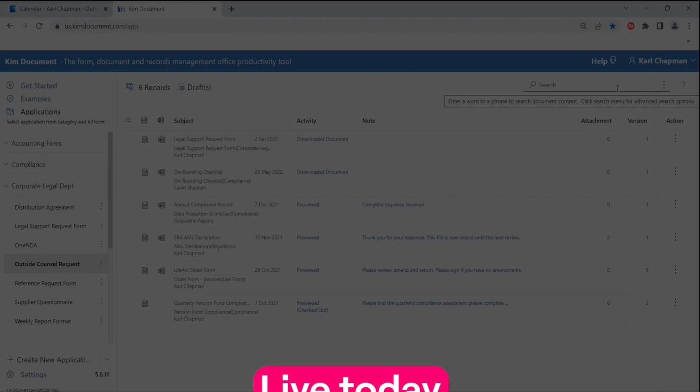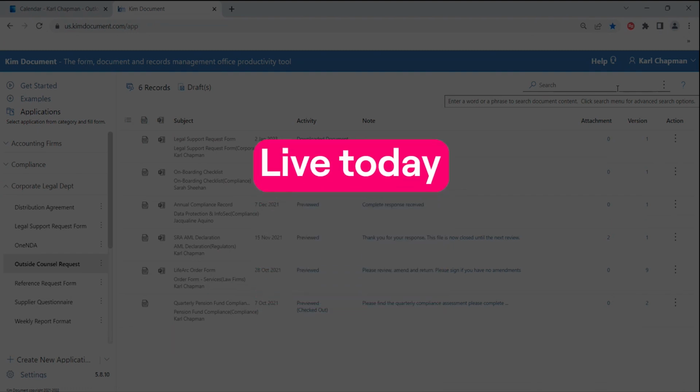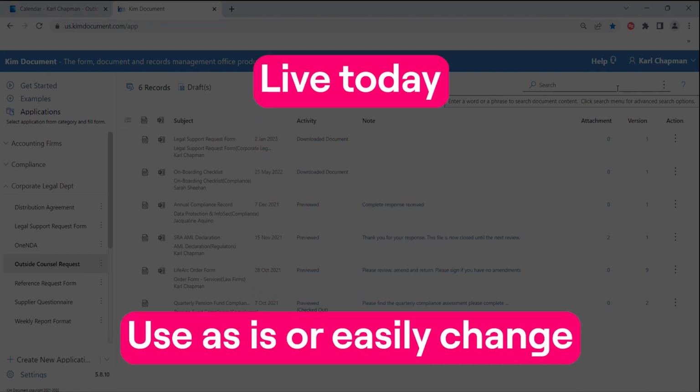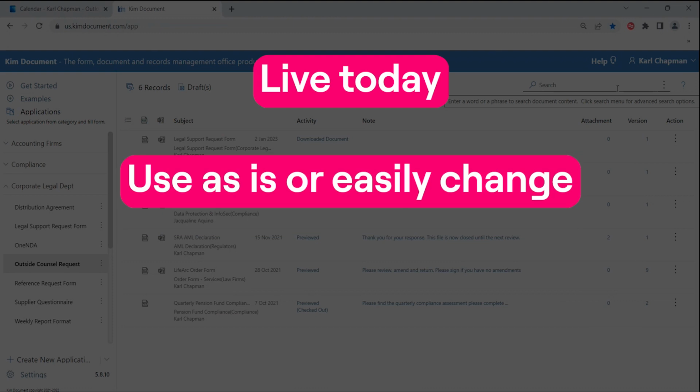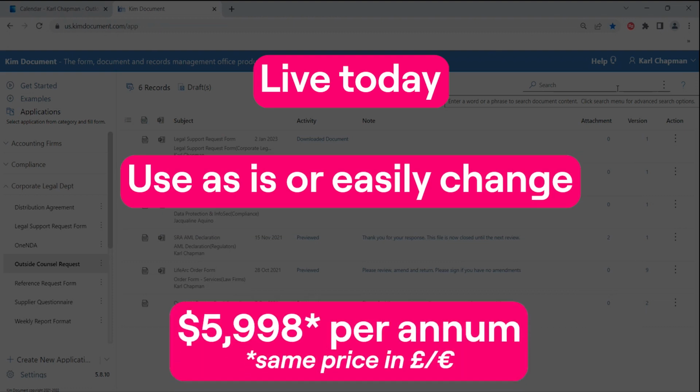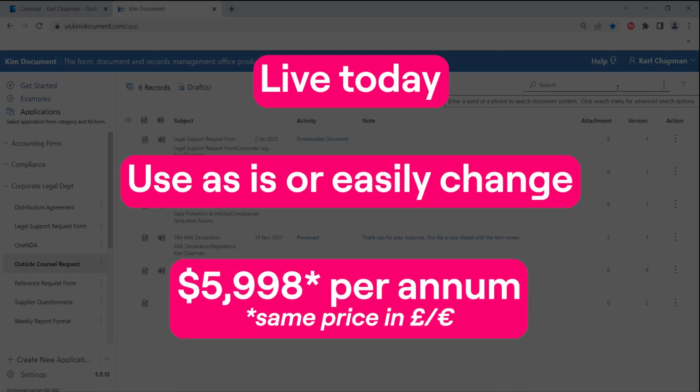We've created pre-packaged solutions. You can amend these as you see fit. You can upload your own documents, and you can also upload any of your other documents to do other things with as well. This is available. It's £6,000, €6,000, $6,000 per annum, and it allows you to become very smart, not busy, and we hope will support you in all your activities.